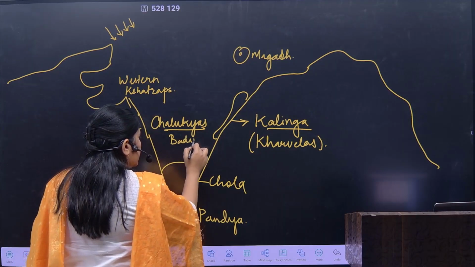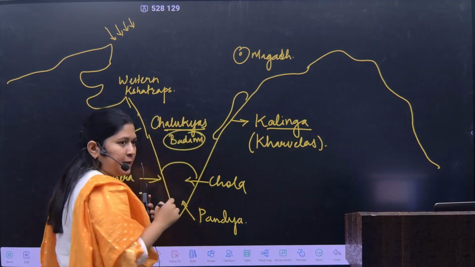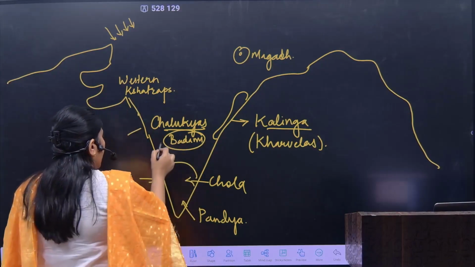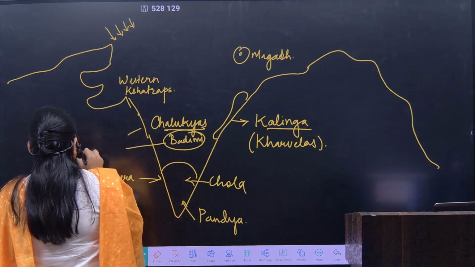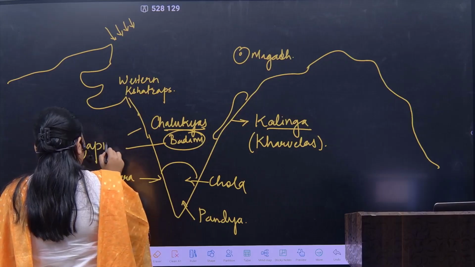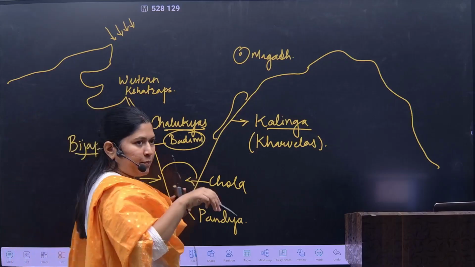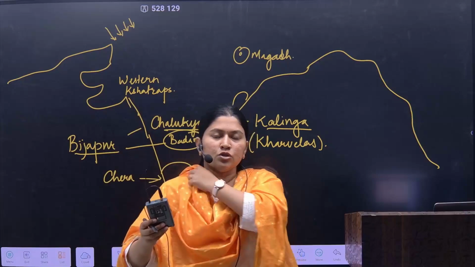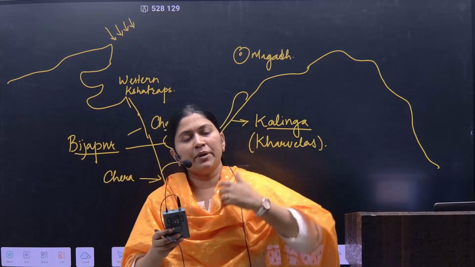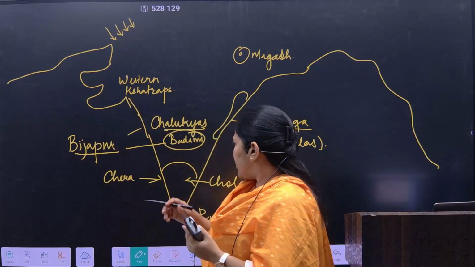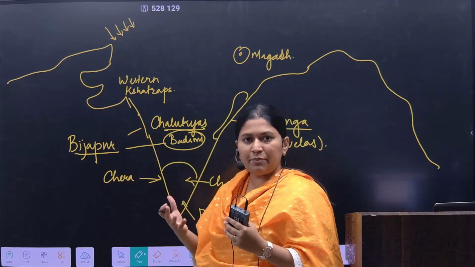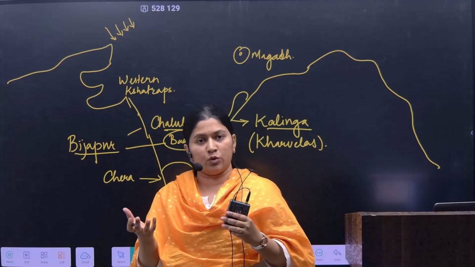Now where is this Badami city? Badami city is in Bijapur district. Now where is Bijapur district? In present day Karnataka. So the Bijapur district, especially with respect to the Badami city, became the major capital of Chalukyas.